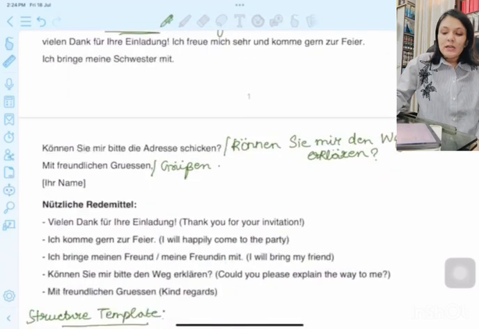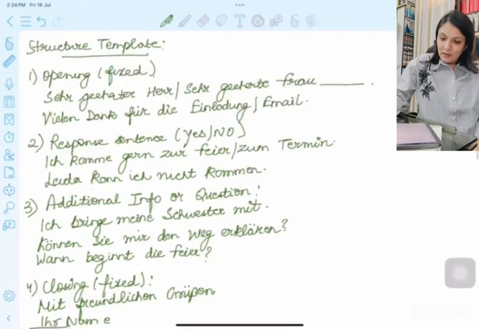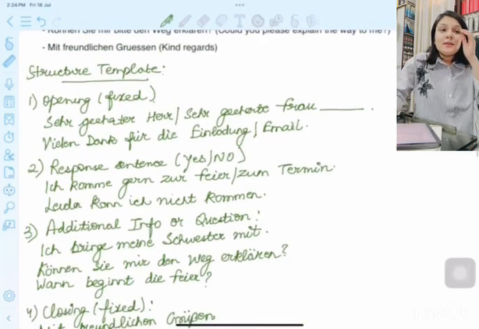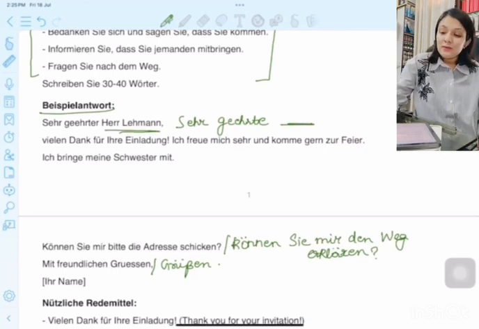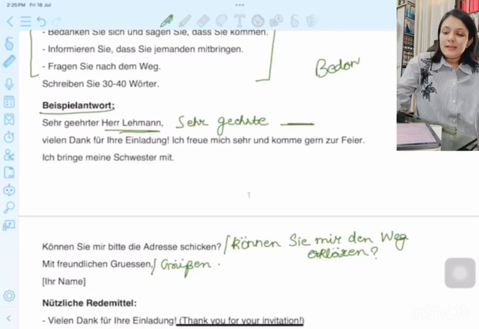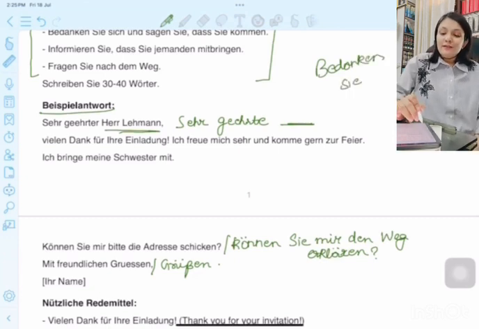Clear? Then you have to say thank you, right? Thank you for the invitation. Thank you for the email. Any thank you you could do, because they have asked you, bedanken Sie sich. That means say thank you for that. So: Vielen Dank für Ihre Einladung. Thank you for the invitation.